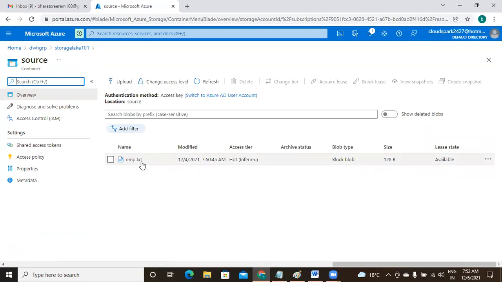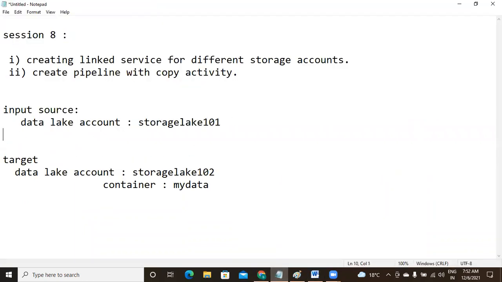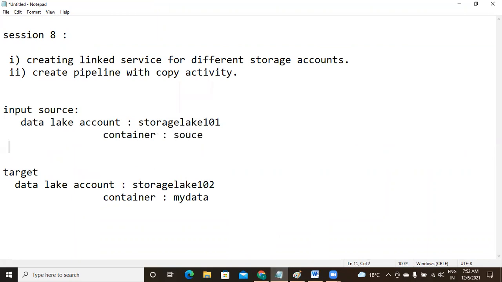This one I want to copy. So the input source is, in the input, the container is source, the blob file is emp.txt. This file you want to copy into this one. That is it. So what are the steps we need to follow?